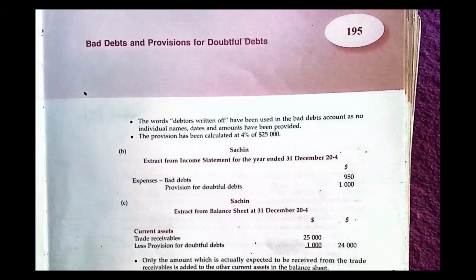Then when you go to the balance sheet, or the statement of financial position as it is called now, we know that the trade receivables fall under the current assets. So under current assets, you have trade receivables, the total amount we're expecting from our clients, and then you less the provision for doubtful debt, which is 1,000.